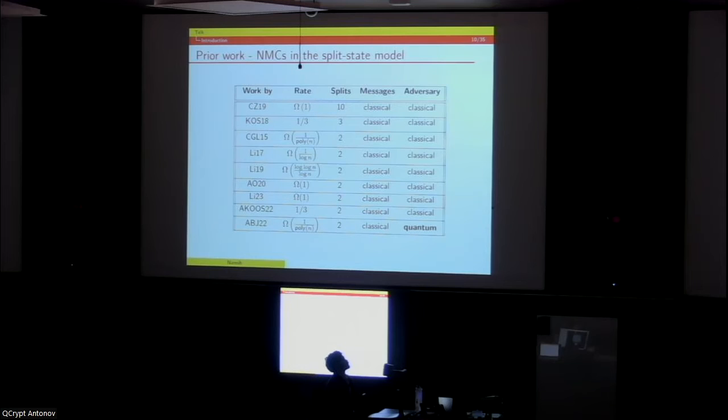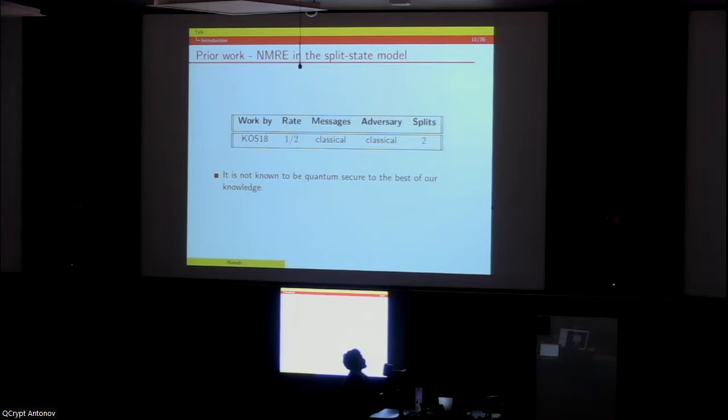Let's come to prior work, which has been done rigorously over the last decade, especially on non-malleable codes, starting from inverse polynomial rates to constant rate, which was achieved recently in the two-split state model. The only work that is known in the quantum setting is the work of ABJ, which constructed inverse polynomial rate non-malleable codes against quantum adversaries. Now let's come to the non-malleable randomness encoder.